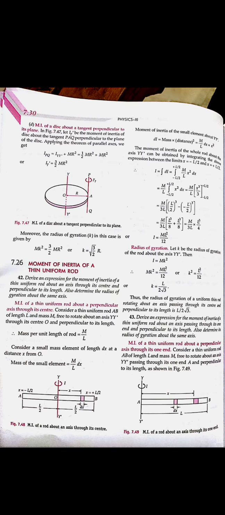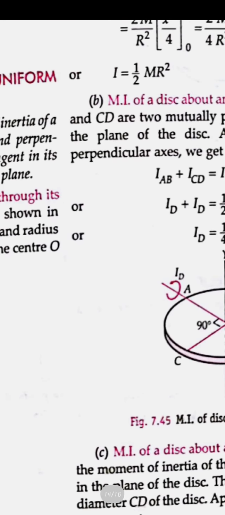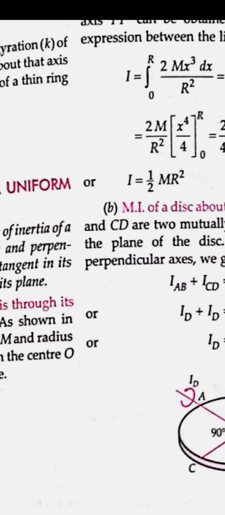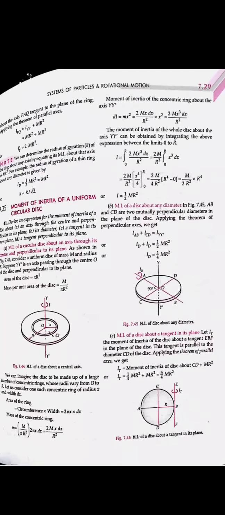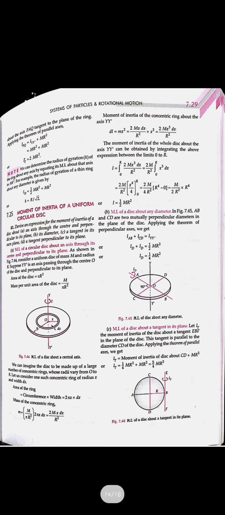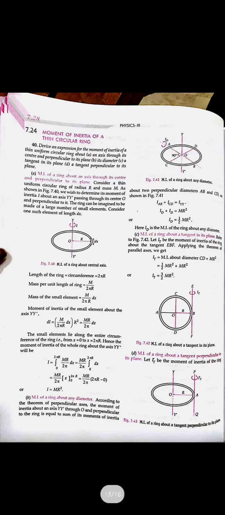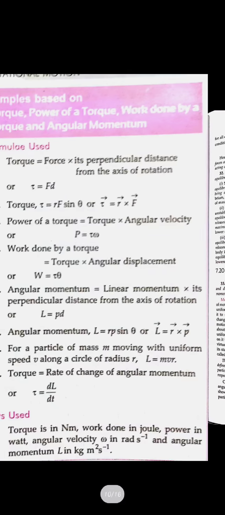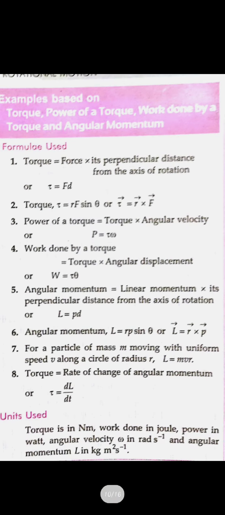Everywhere you can find it by taking mk square equal to the moment of inertia. For example, half mr square equals mk square, so the value will be r upon root 2. Similarly, you have to find the radius of gyration for everything. And for a cylindrical body, the formula is 1 by 2 mr square. So these are the values for rotational motion, center of mass, and the moment of inertia of different objects. And we have seen the rotational velocity, rotational acceleration, time, and all.